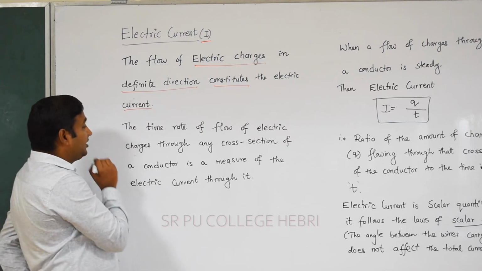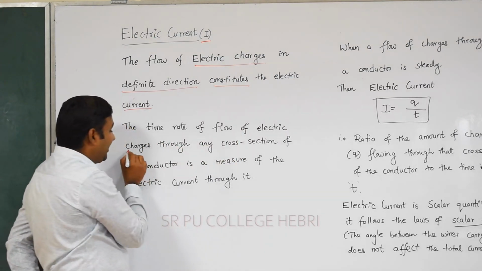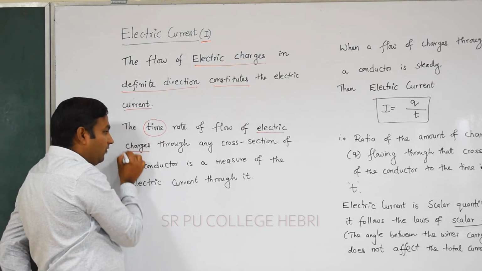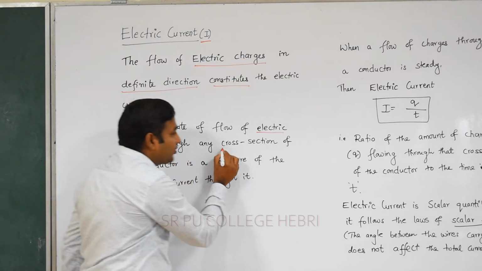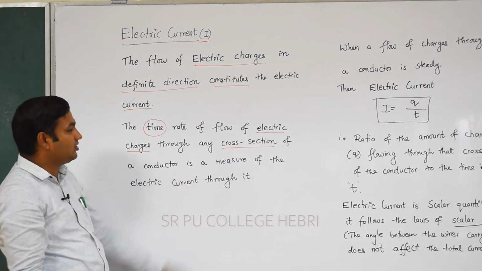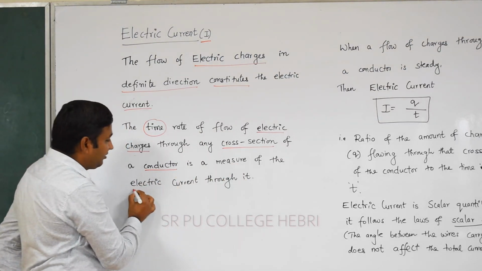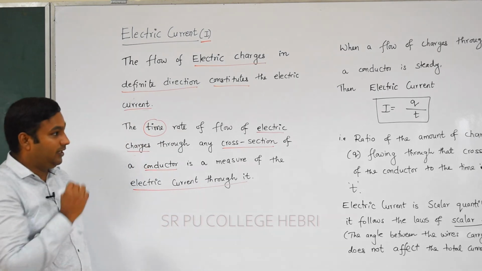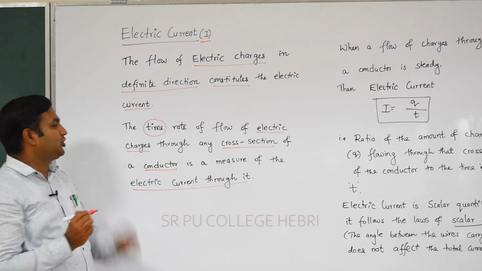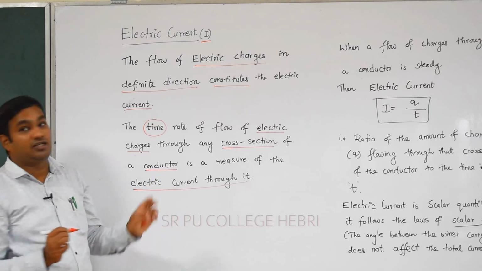And again we can get the clear definition for electric current now. The time rate of flow of electric charge. Remember, with respect to time there will be a flow of electric charge through any cross section. If we consider any conductor, it has a suitable area of cross section. Again I repeat the definition of electric current: the time rate of flow of electric charges through any cross section of a conductor is a measure of the electric current through it.